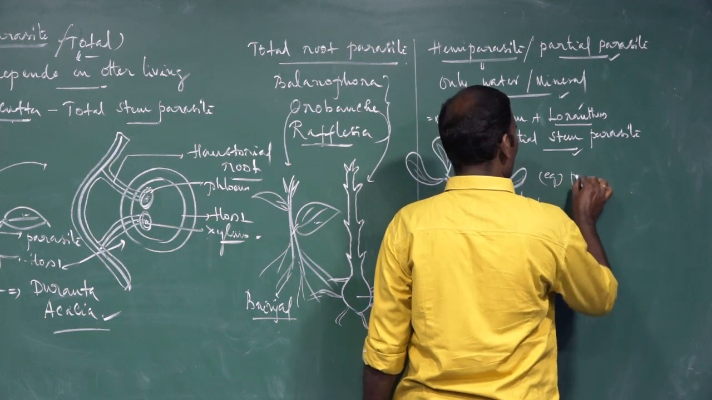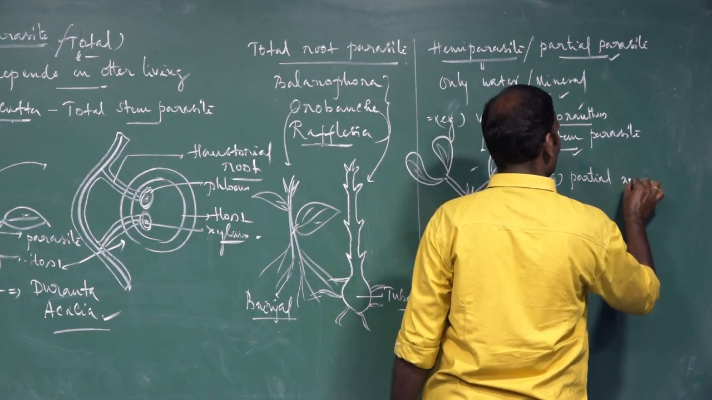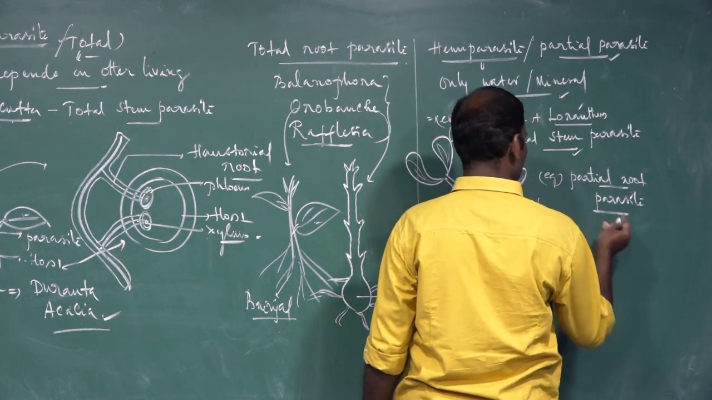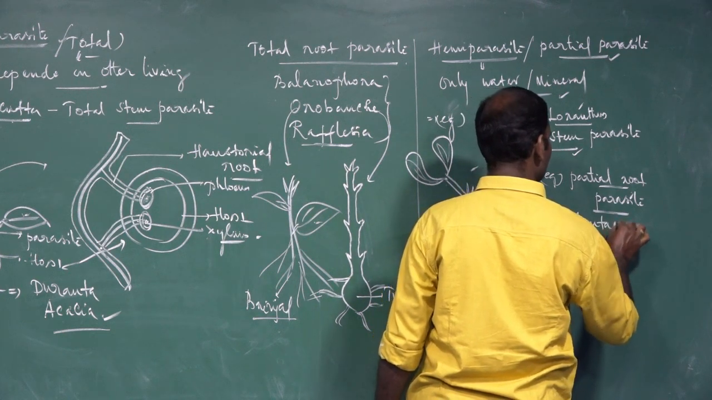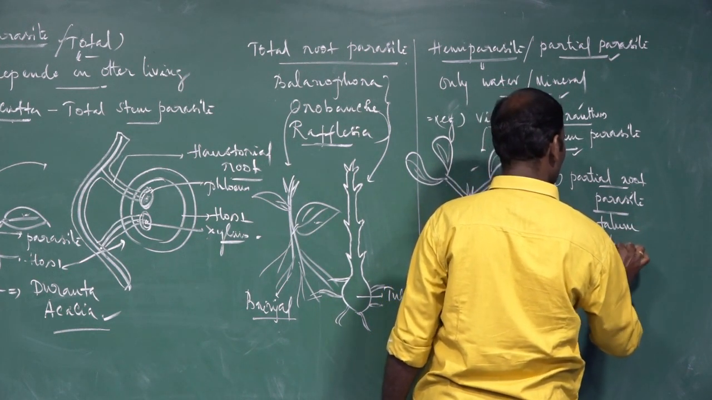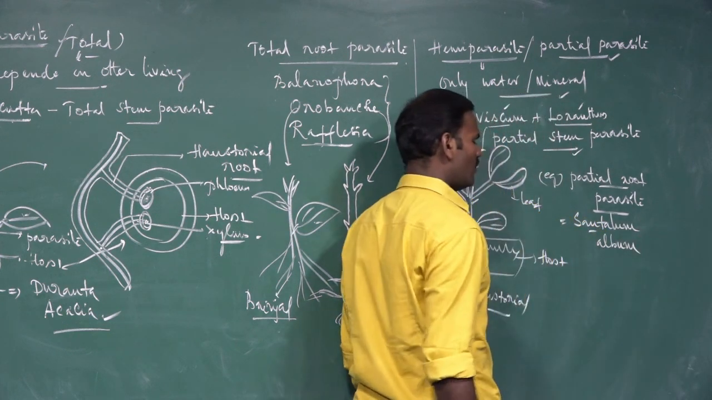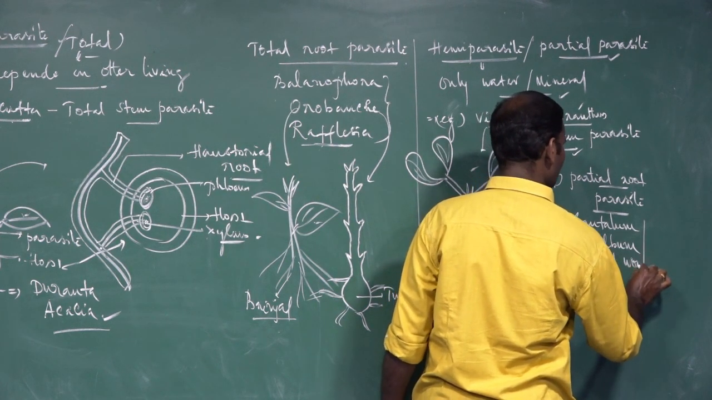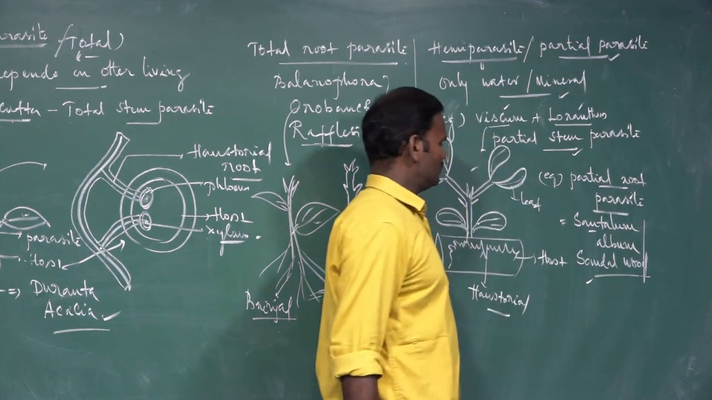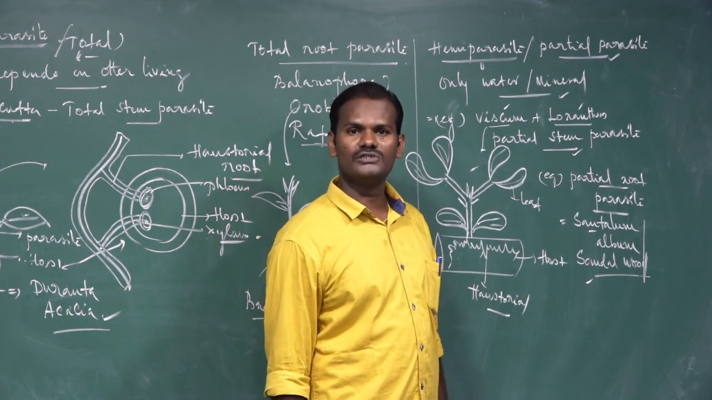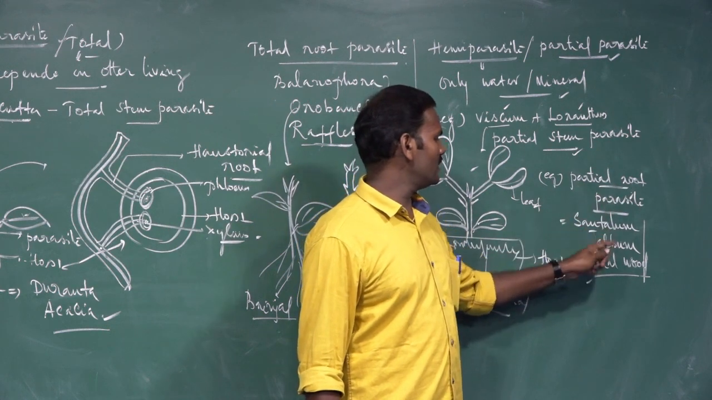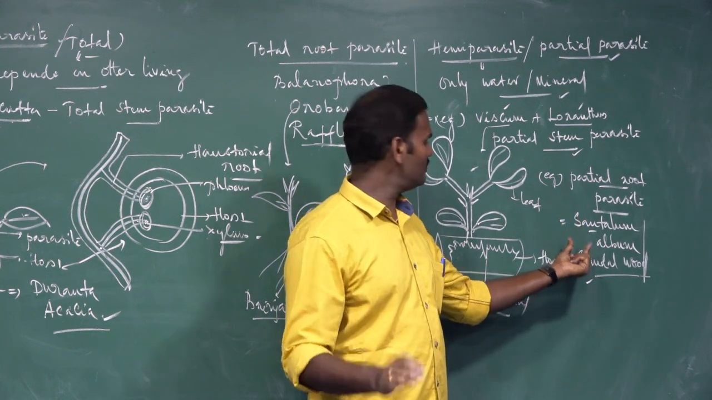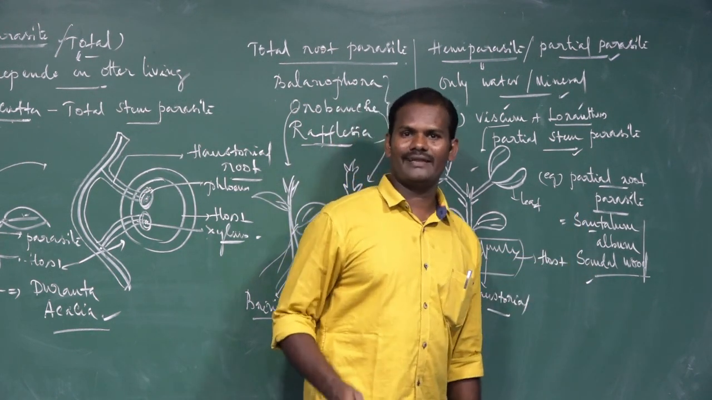Another example, partial root parasite. For example, Santalum album, commonly called sandalwood. These are examples of partial root parasites. They partially depend upon the root for only water and mineral salt, but they can manufacture their carbohydrate.